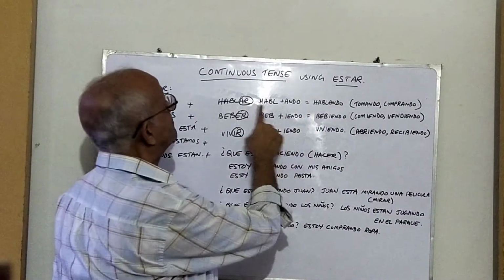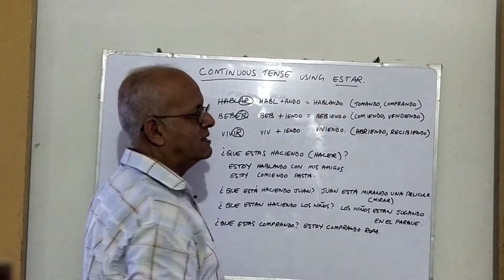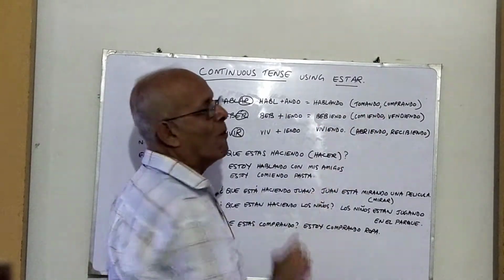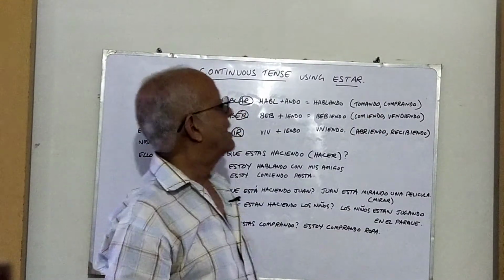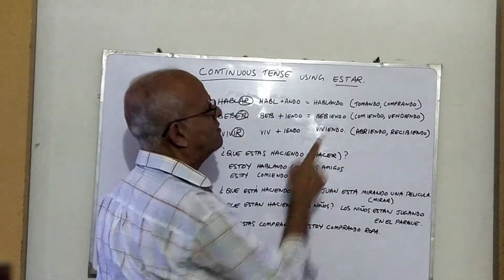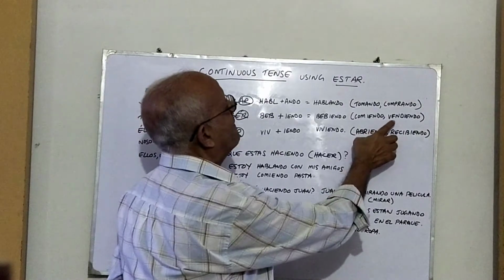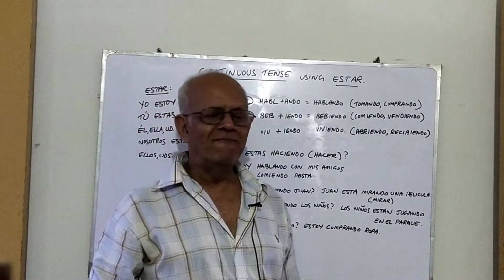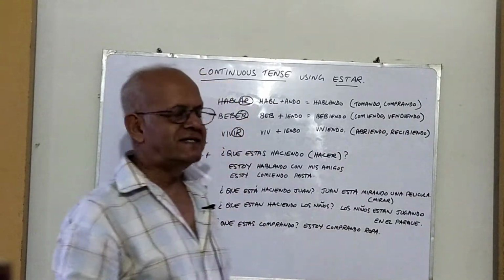Okay, other examples with AR verbs, for example, are tomando, taking or drinking, comprando, buying, from the verb comprar. Comprar is to buy. Other examples of ER verbs, comiendo, from the verb comer, which is to eat. Comiendo is eating. Vendiendo, from the verb vender. Vender is to sell. So vendiendo, selling.